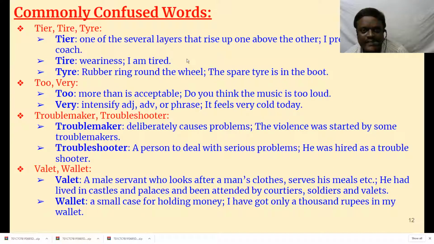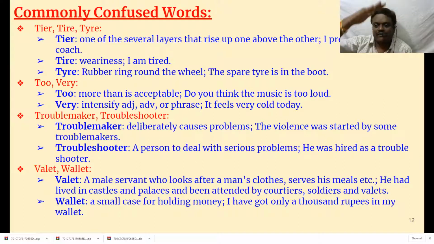Tier. Three tiers are there. Tier, spelled TIER, means one of the several layers that rise up one above the other. I prefer two-tier AC coach. You must have heard two-tier AC, three-tier AC. That means in trains, for sleeping, you have lower berth, middle berth, upper berth. That means three tiers. Whereas in two-tier AC, you have only lower berth and upper berth. There is no middle berth. That means more comfort, because when you have a middle berth, tall people cannot sit upright. So they have only two tiers.